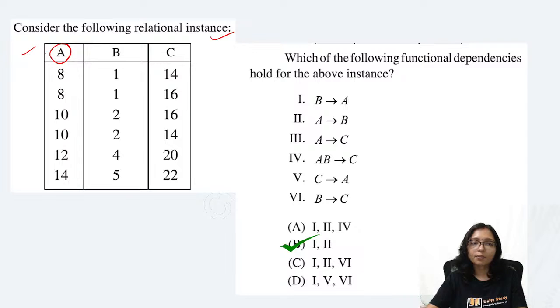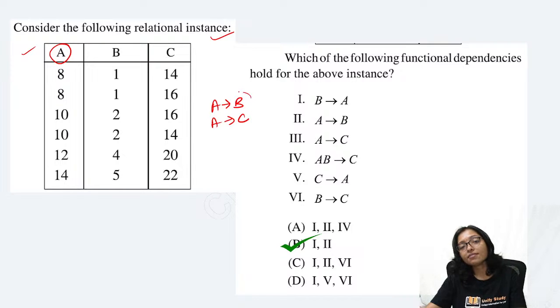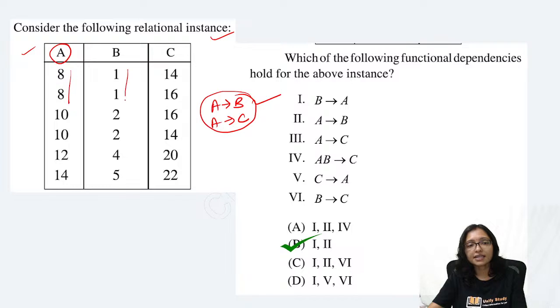I have to think about A. A can identify B. A can identify C. If A can identify both, then A can be my candidate key. So A is able to identify B, yes, because here is 8811, no problem. A is able to identify C? No, here it is not holding, right?